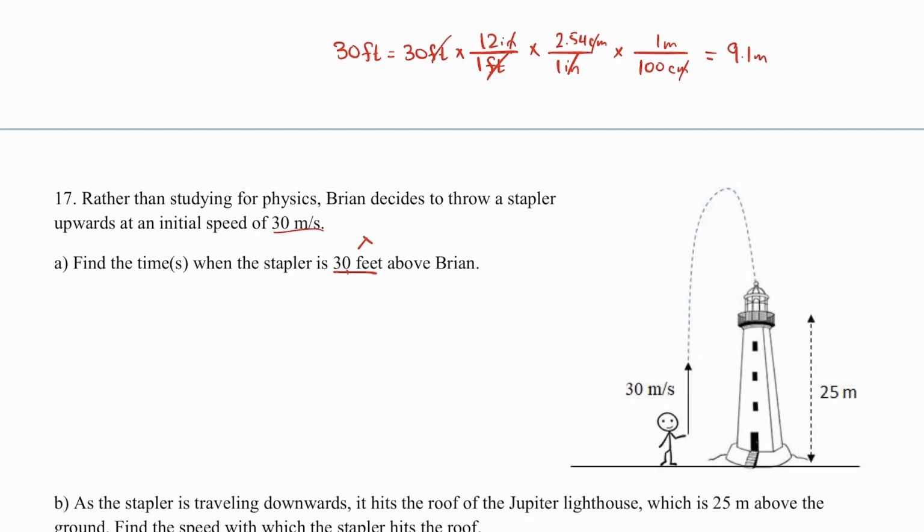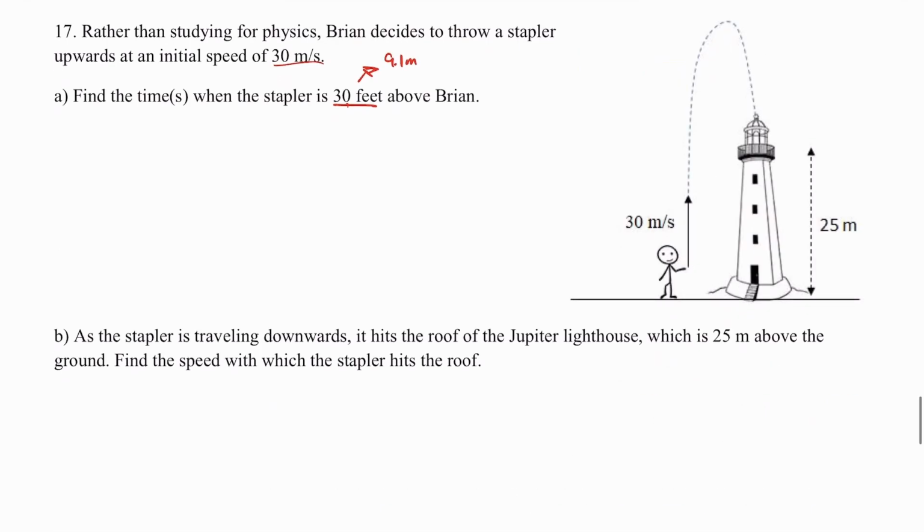So I know that now. So my question is really asking, at what time is the stapler 9.1 meters above Brian? Well, that's going to happen at 2 points. So really early on, that's where it's going to happen. And it's going to happen at the exact same spot back on the way down. So I should have 2 points where the height above Brian is 9.1. But I need to find the times there.